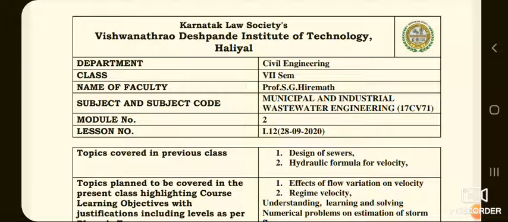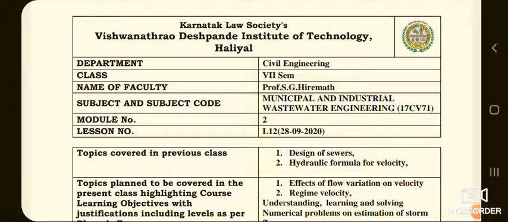If it is not possible to achieve a minimum velocity of about 400 mm per second, flushing tanks will have to be provided to keep the sewers clean. But in a rough country, the sewers are to be designed to achieve non-scouring velocity at the time of maximum discharge, and self-cleansing velocity at the time of minimum discharge.